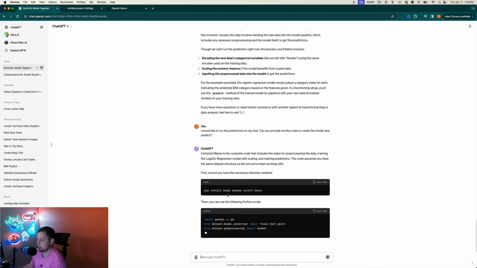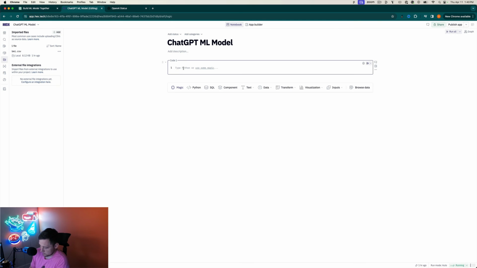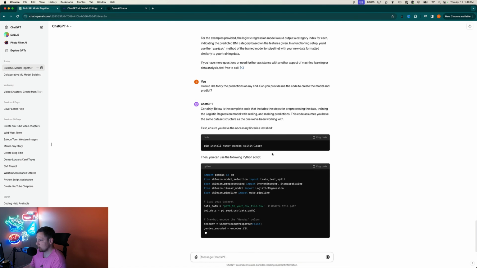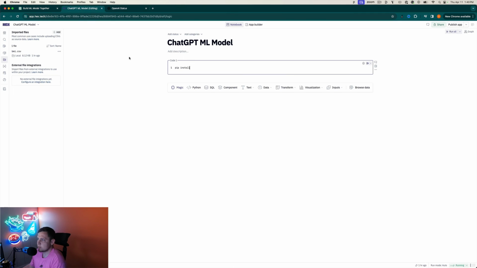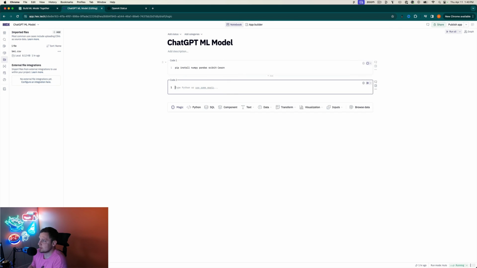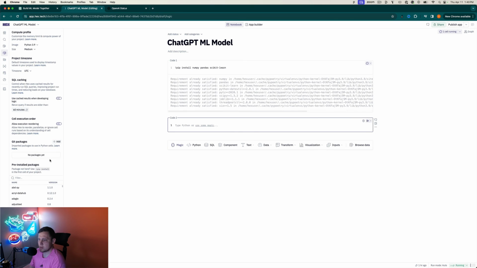So you obviously got to have NumPy, Pandas, and scikit-learn. So I'm going to go in here and make sure that we have those installed. So, pip install. I know it has NumPy and Pandas already installed with Hex, but we might not have scikit-learn. I bet it does though, if I had to guess. If you're new to Hex, I think we gotta put an exclamation mark here. Sorry, there we go. You can go to environments in here, and you can see. Yeah, so we already have scikit-learn, so we already have everything installed that we need, which is great.